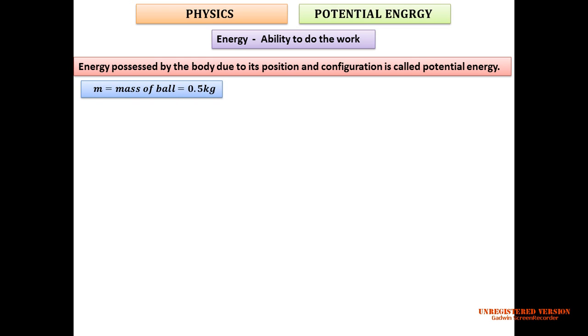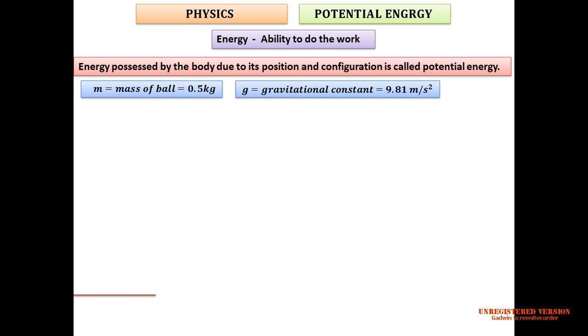Considering we have a ball and mass of the ball is 0.5 kg. g is a gravitational acceleration or gravitational constant that is 9.81 meter per second square. Because of m into g, that is known as downward gravitational force, mass into acceleration.